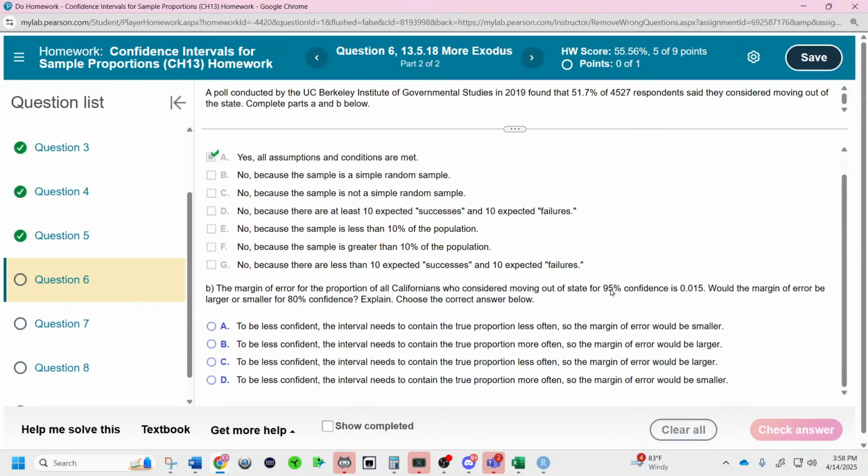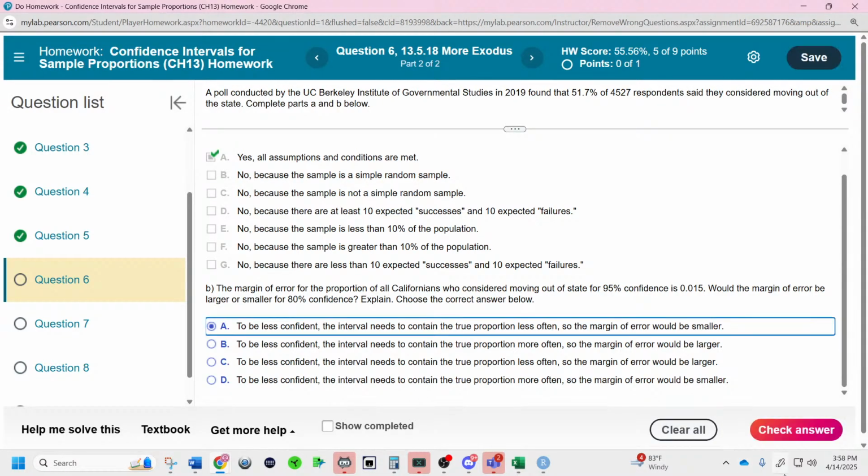The margin of error was this. Would it be smaller or larger if we did 80%? It would actually be smaller because that's a smaller confidence. So to be less confident, the interval contains the true proportion less. The margin of error would be larger. Oh, so the margin of error is going to be smaller. Makes sense as I was saying it.